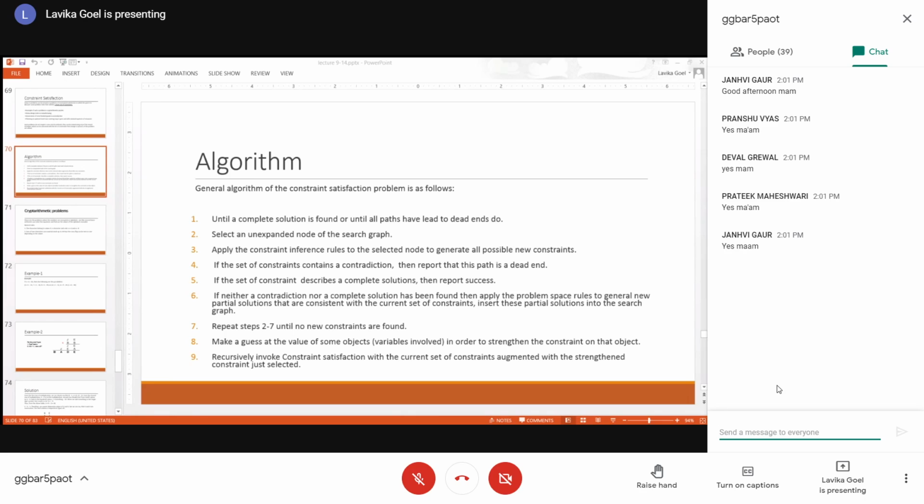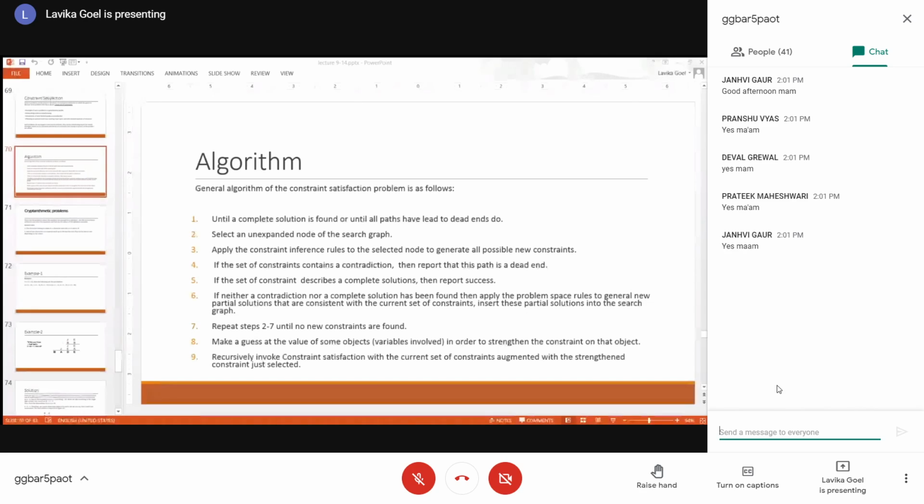If neither is the case, then you generate some more constraints from this existing set of constraints. These are the new partial sets of solutions that are consistent with the existing constraints. So you add new constraints to the existing constraints, which are derived from the existing constraints.